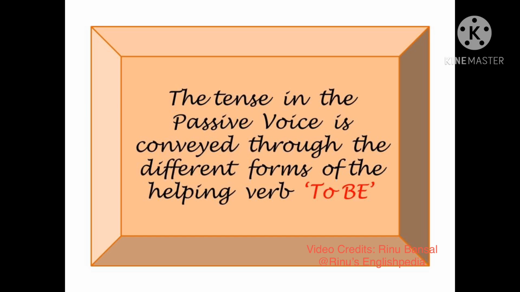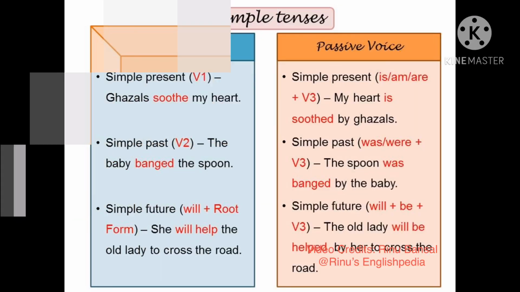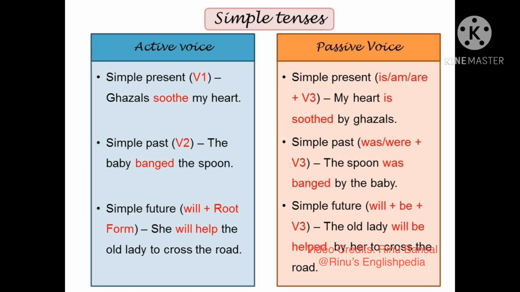This tense in the passive voice is conveyed through the different forms of the helping verb to be. Let us now study each tense one by one. The first tense that we are going to study is the simple or the indefinite tense. When we are talking about the simple present tense in the active voice, we use the first form of the verb. For example, ghazals soothe my heart. Soothe is the first form of the verb.